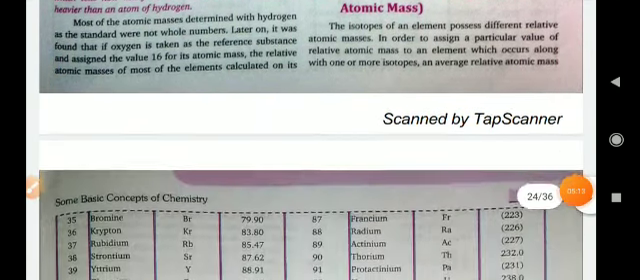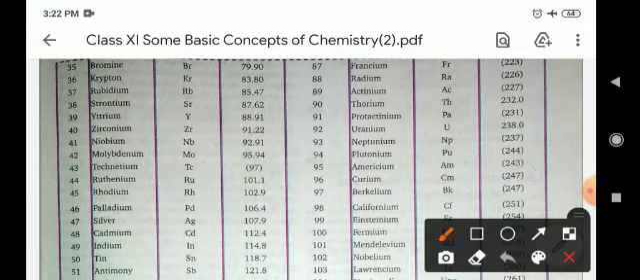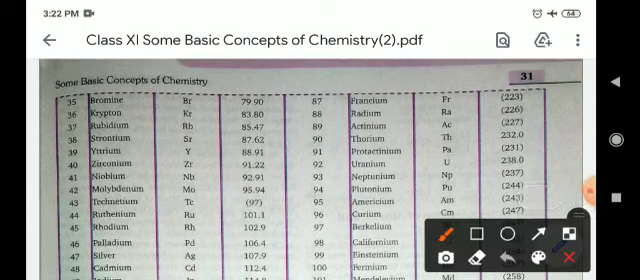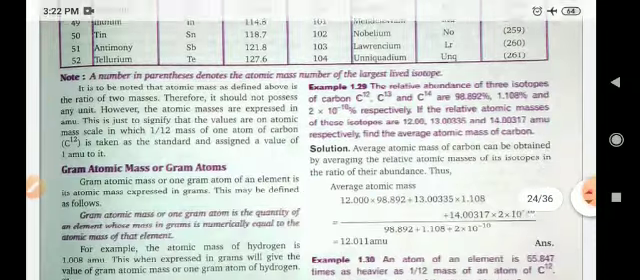Now isotopic mass and relative atomic mass. Here are some elements and their masses. For example, bromine 35 and bromine 79, where one is the atomic number and the other is the atomic mass. Like that, francium 87 and francium 223. So they have one atomic number and one atomic mass.